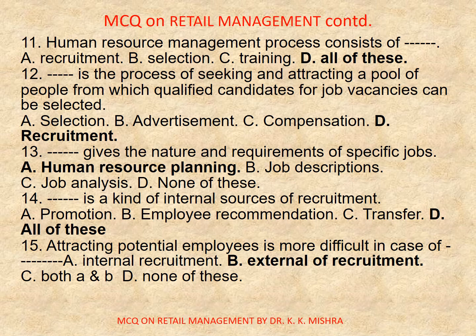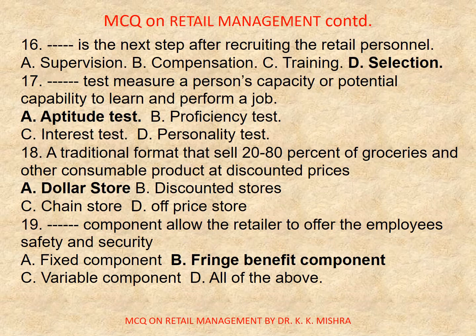Question number 14. Dash is a kind of internal source of recruitment: A. Promotion, B. Employee recommendation, C. Transfer, D. All of these. Correct option is D. All of these. Question number 15. Attracting potential employees is more difficult in case of dash. A. Internal recruitment, B. External recruitment, C. Both A and B, D. None of these. Correct option is B. External recruitment.